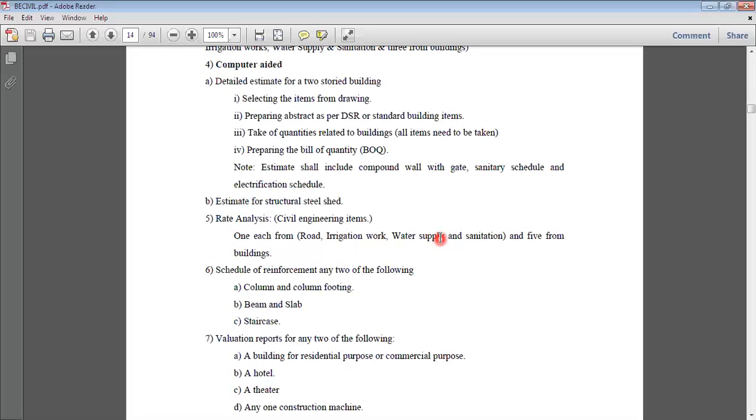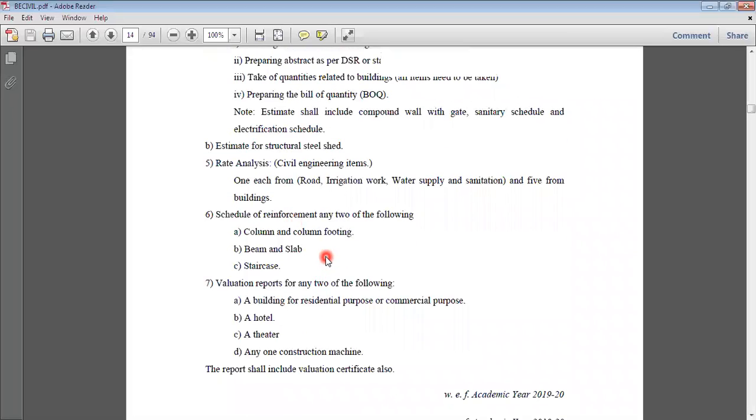One from the road, irrigation, water supply, sanitation, and five from the buildings. Then schedule of reinforcement of any two of the following: column and column footing, beam and slab, and staircase. Schedule of reinforcement means which type of reinforcement you are going to put in that particular column or structural element, and what is its quantity and spacing. Design you will get with the help of your DCS subject. We are just determining the exact quantity of that reinforcement, and how many numbers of reinforcement you require, in kg per meter square or any unit you can take.